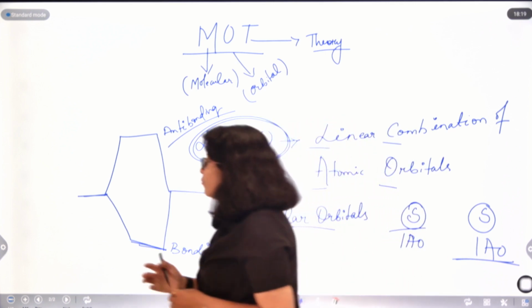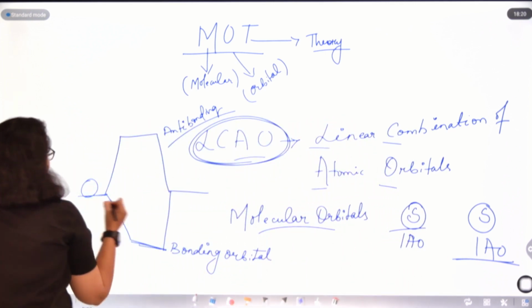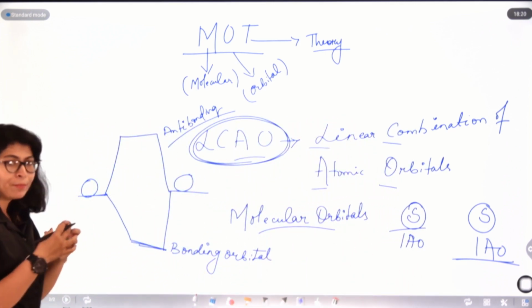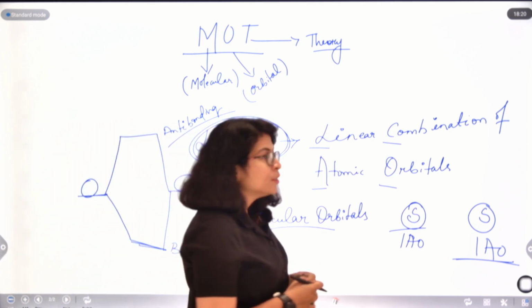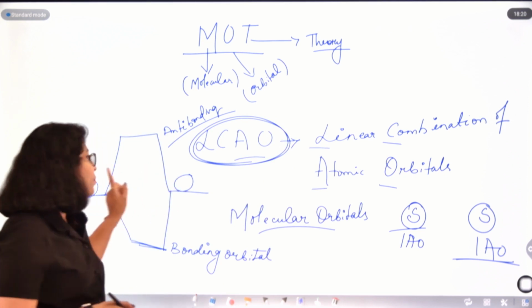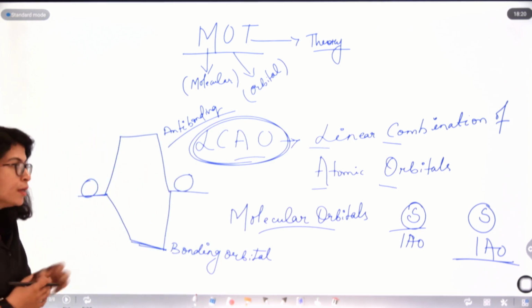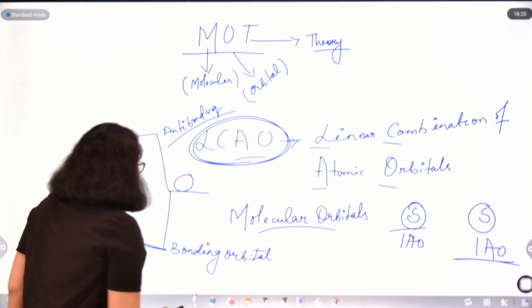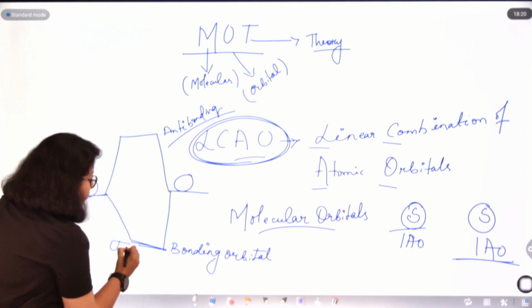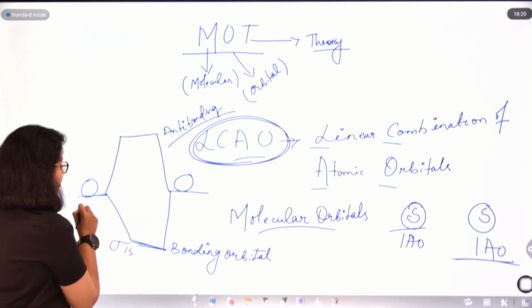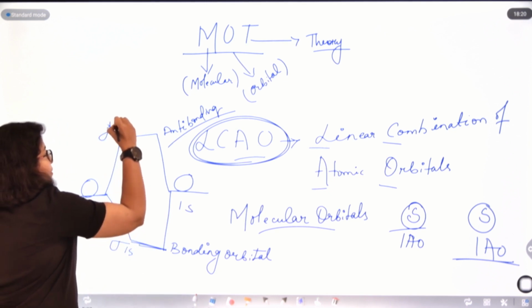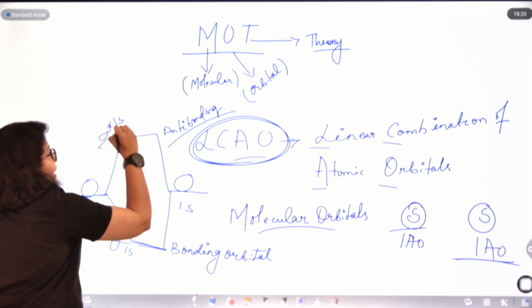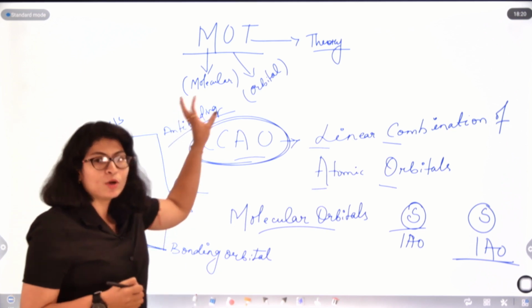Okay, and if they are combining in a head-on overlapping fashion, that will result in the sigma bond, right? So here if two atomic orbitals are forming a sigma bond, they will break down their energies into sigma. Suppose 1s is combining, then sigma 1s. This will be sigma star 1s. This star represents the anti-bonding orbital, okay?